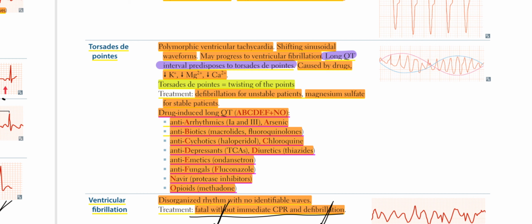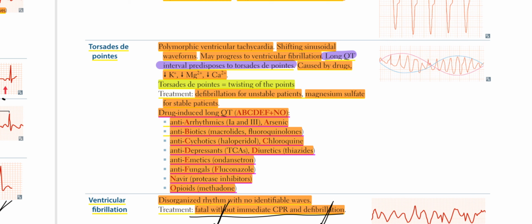Once again, torsades de pointes is polymorphic ventricular tachycardia, shifting sinusoidal waveforms, may progress to ventricular fibrillation. Long QT interval predisposes to torsades de pointes, caused by drugs, hypokalemia, hypomagnesemia, hypocalcemia. Torsades de pointes means twisting of the points. The treatment is defibrillation for unstable patients, magnesium sulfate for stable patients.